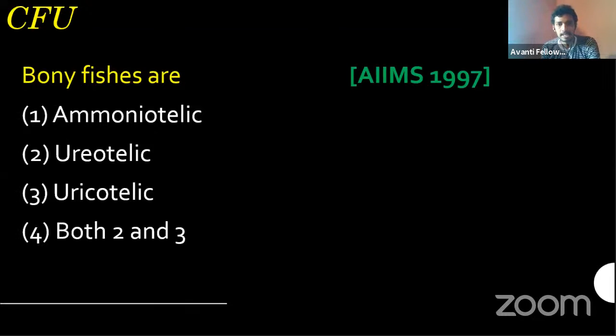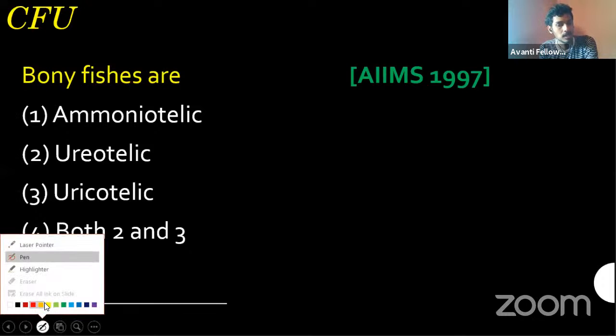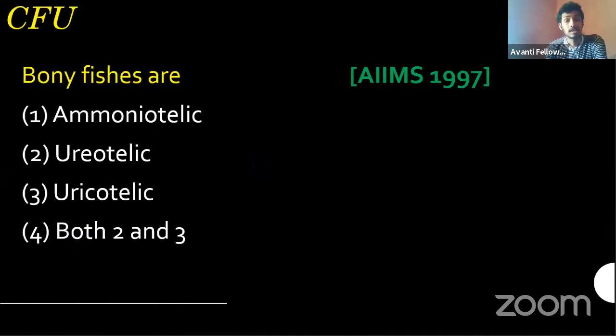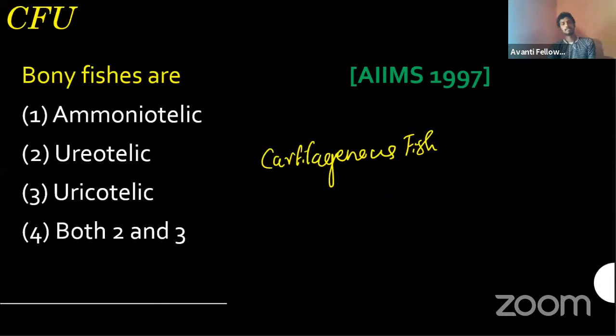67% chose option A, 13% B, 6% C, and 13% D. On YouTube, everyone gave option A. We'll see which one is correct. It's a direct question, because we already discussed it. If I asked about chondrichthyes or cartilaginous fish, what will be the answer?